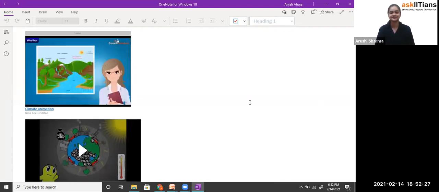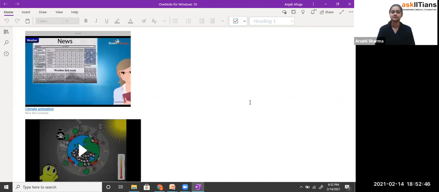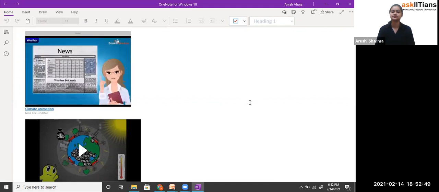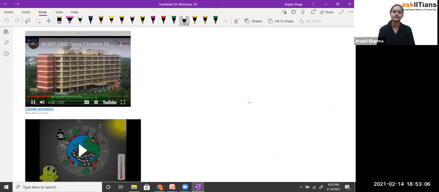Weather. In this chapter, let us learn about weather, climate, and adaptations of various animals to climate. First, let us learn about weather. We all might have heard the cricket commentary. Before the game starts, the experts discuss the weather. In the newspapers, we can see the daily weather report, which has the information about the temperature, humidity, and rainfall during the past 24 hours. Daily weather predictions and reports are shown on the television and newspapers. The weather reports are prepared.